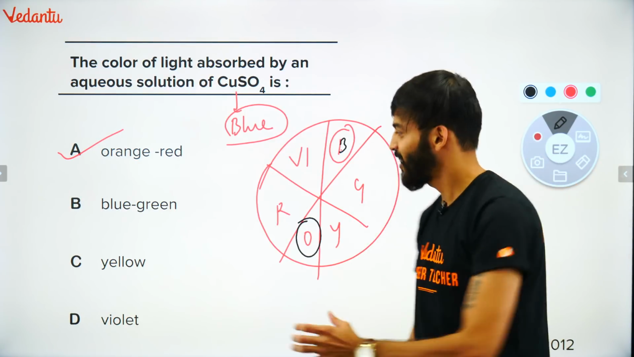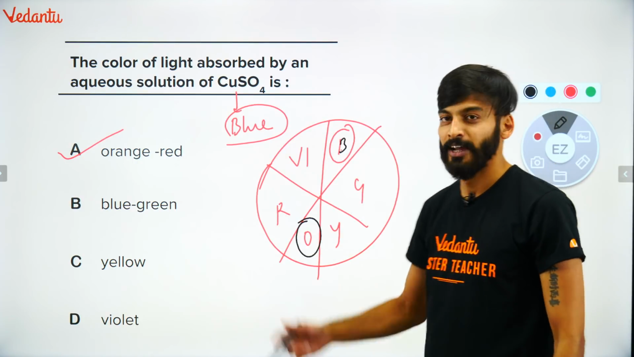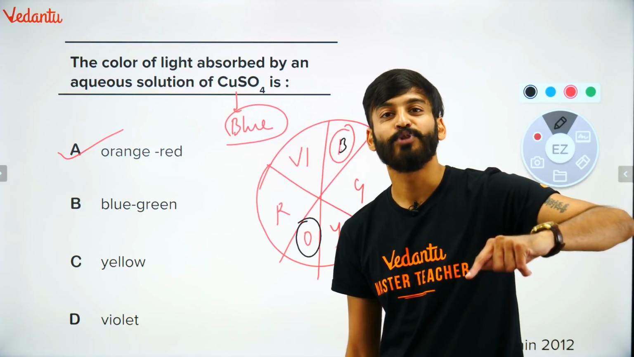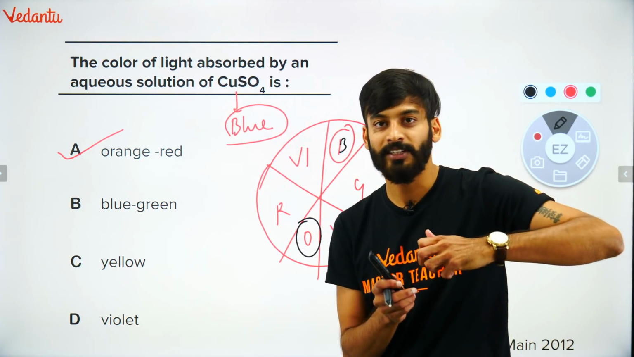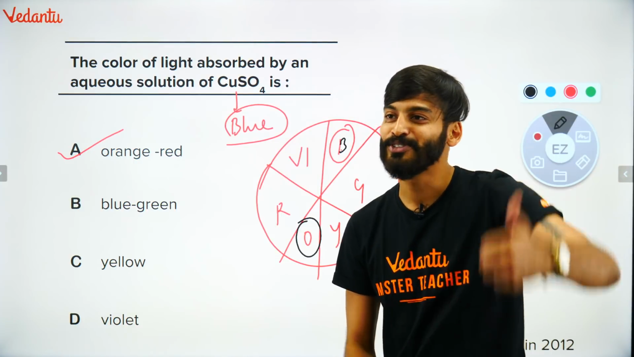What is the wheel? Color wheel. This is called the color wheel: violet, indigo, blue, green, yellow, orange, red. The color of the complex is always complementary to the radiation it has absorbed. If it is absorbing some radiation in the visible region, some of it will be given back. That radiation you see as color.